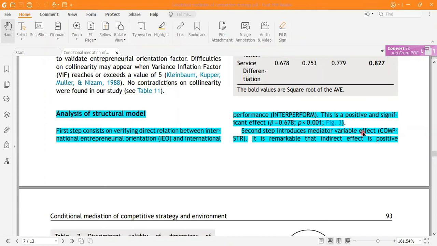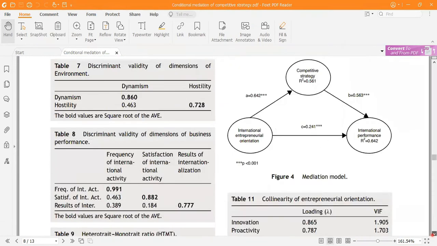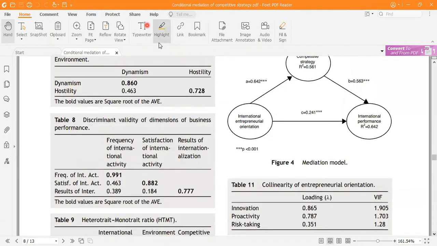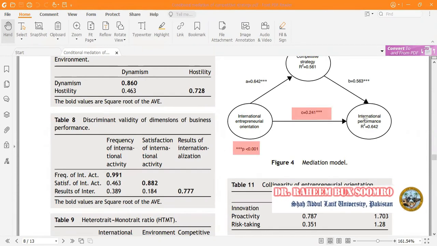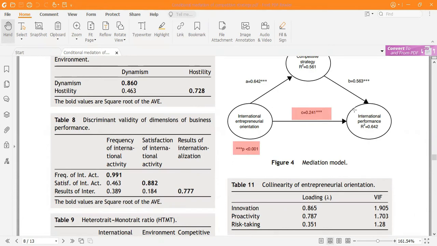Second, introduce the mediator effect. Now we have introduced the mediator, and the indirect effect is positive. Here you are looking at the indirect effect. It is significant between the entrepreneurial orientation and the international performance, and R square is 64%.